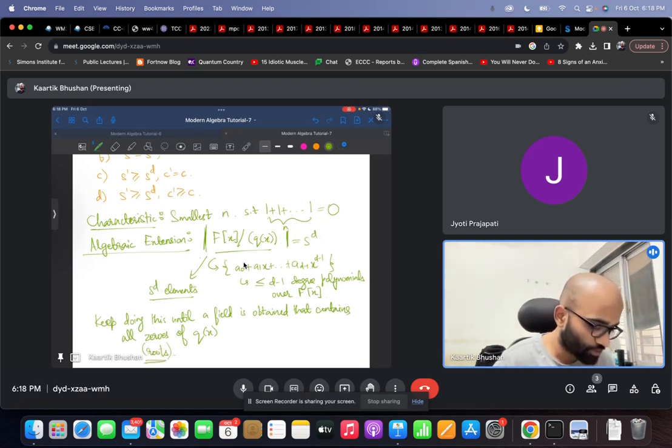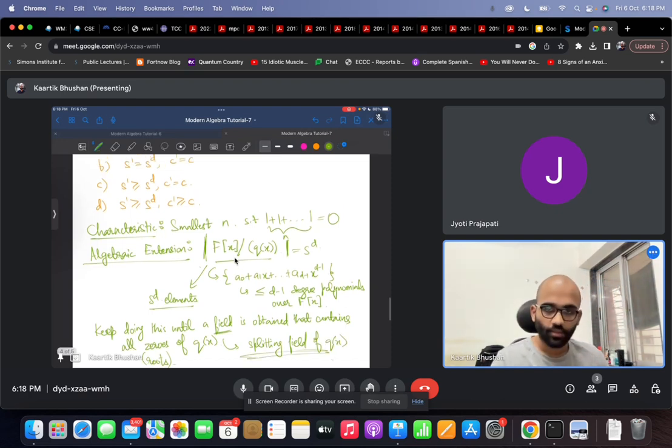We keep increasing the size of the field until the field we end up with has all the roots of Q(x). This final field is called the splitting field of the polynomial Q(x). Now let's go back to the question.